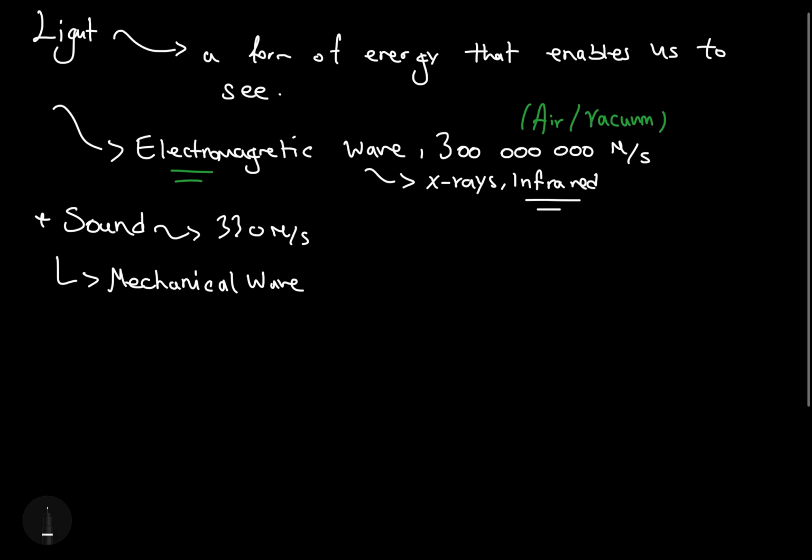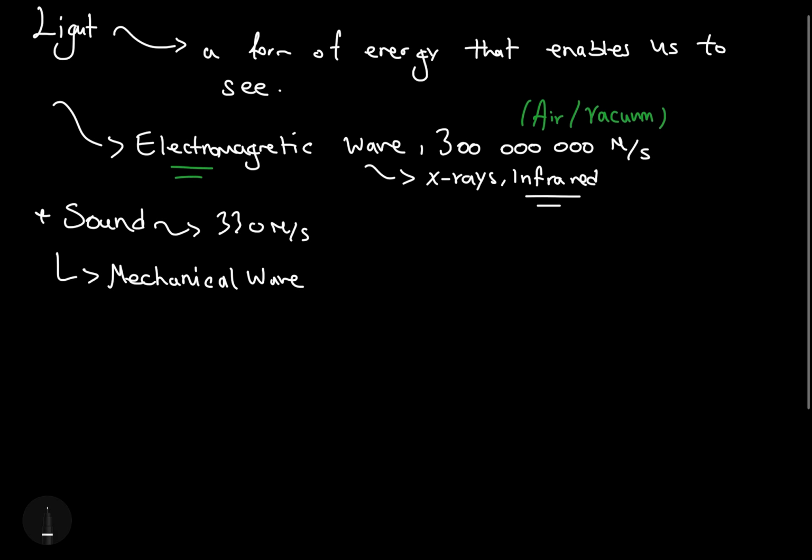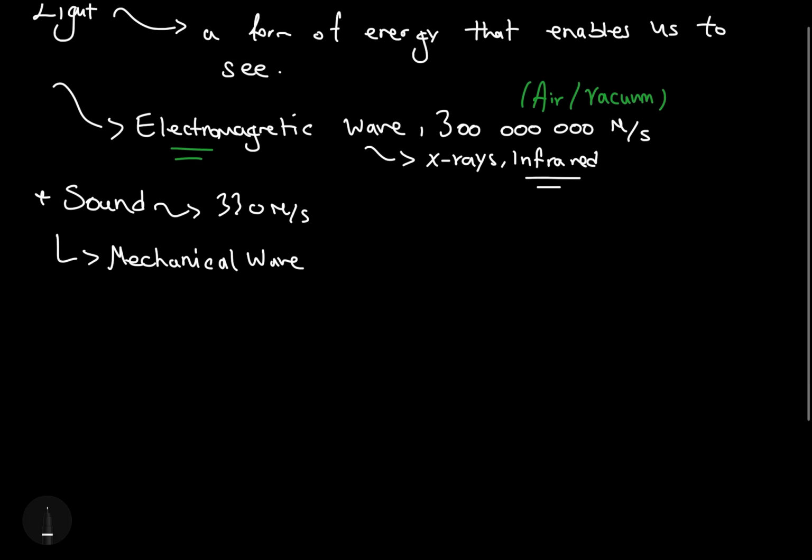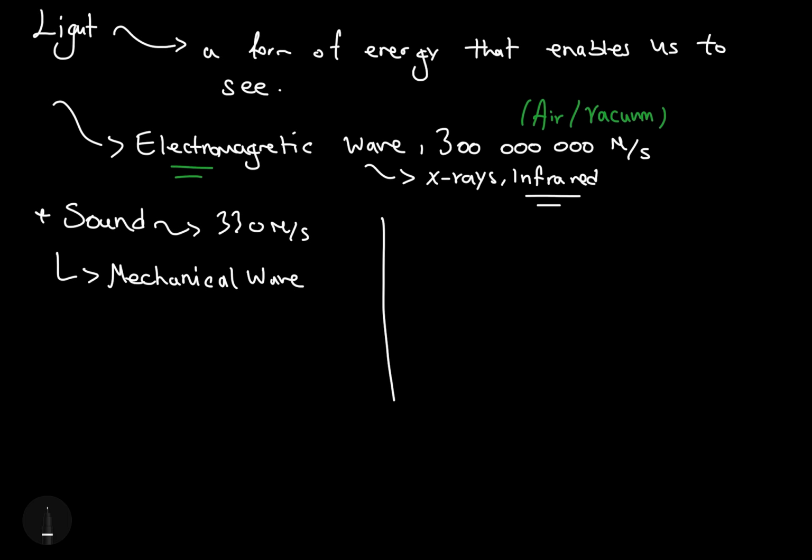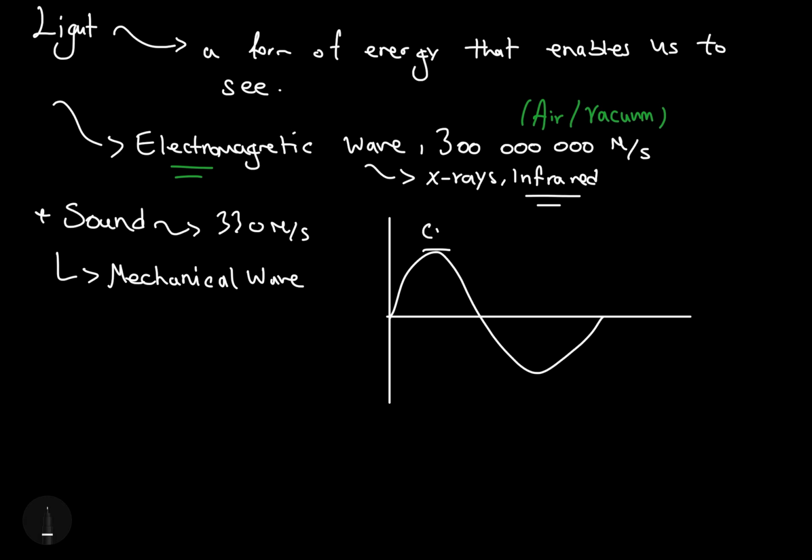At the same time, you need to understand that light is considered to be a transverse wave, because the way it travels is perpendicular to the direction of its motion. So if you were to graph a light wave, it would look something like this. You will see a lot of these graphs as we talk about sound and light waves. The top of these graphs are called the crest, and the bottom parts are called the trough.